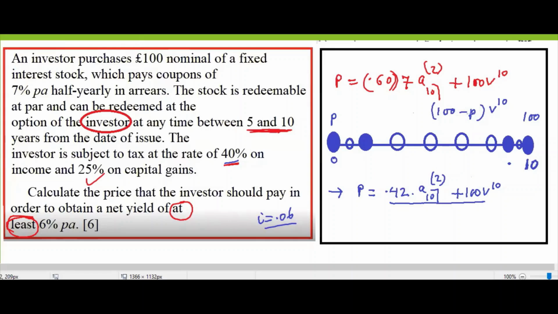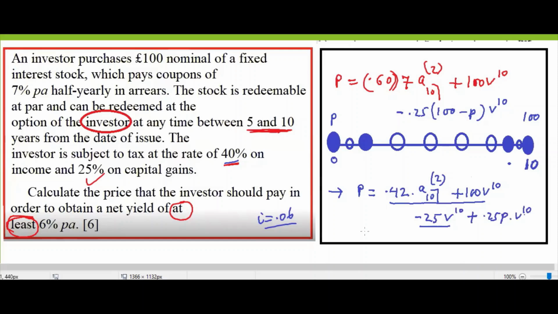Suppose P, finally you will get 95. There is a capital gain of 5. But you are paying the tax, so you have to write minus. The tax is given 25%, 0.25. This much tax you need to pay, and the present value for that you need to write V10. So now 0.25 of 100, that is 25% of 100. That is 1/4 of 100. That is 25. So let me write minus 25 V power 10. We can find this one as well. The last one is plus 0.25 P V10.